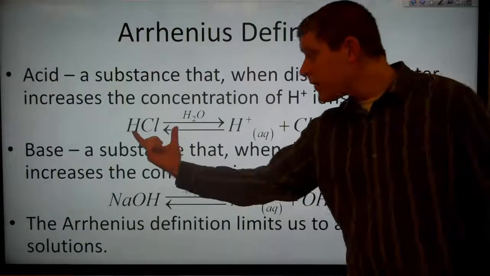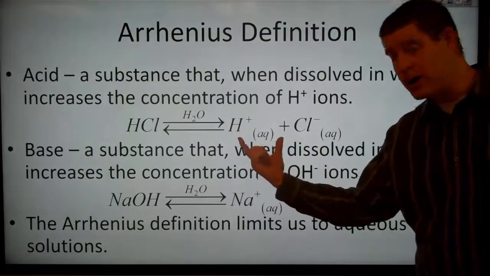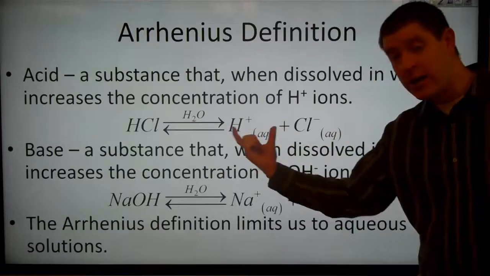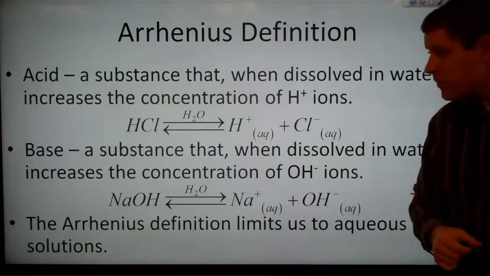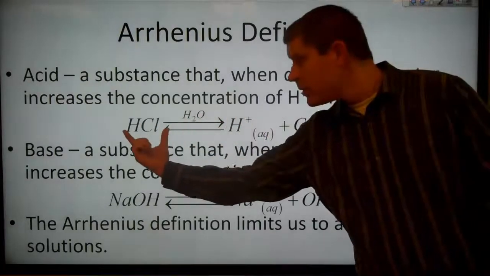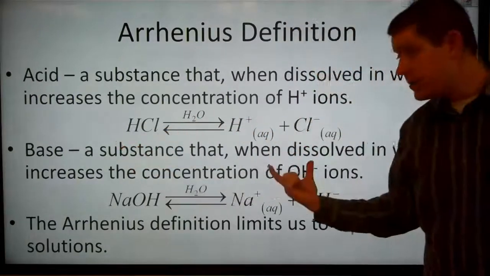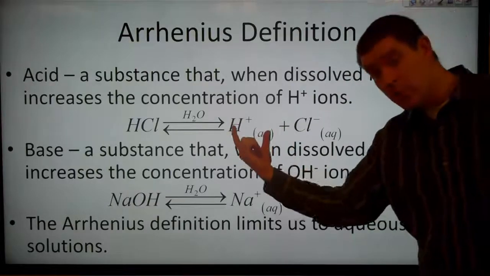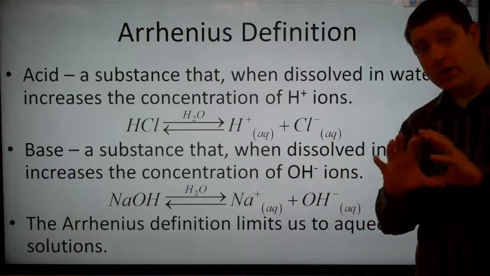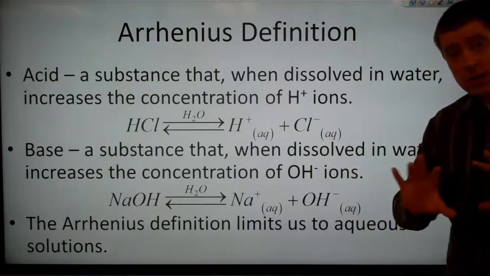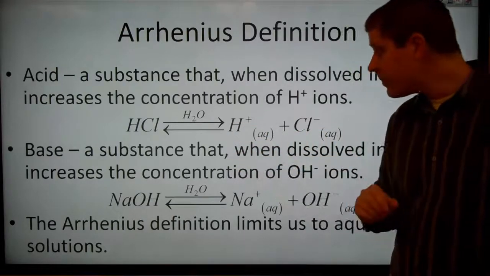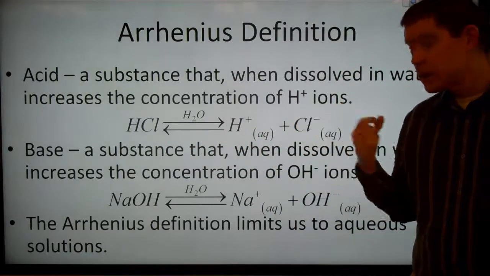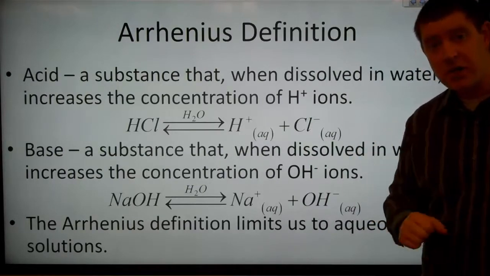It's just around. So we have the hydrochloric acid, and it's splitting up into 2 ions, the H+ ion and the Cl-. So we have the hydrogen ion and the chloride ion. If our hydrochloric acid dissociates, we call this process dissociation because these two ions, the cation and the anion, are dissociating from one another. They are no longer associated. They can move around independently in solution. This dissociation process of our acid forms H+ ions, which means the concentration of our hydrogen ions is going to go up.